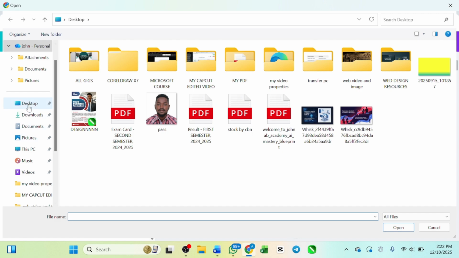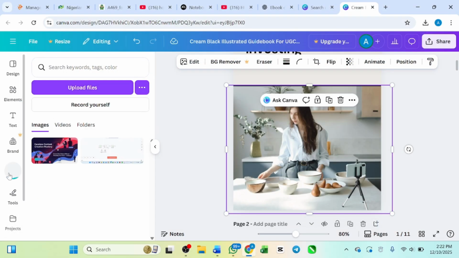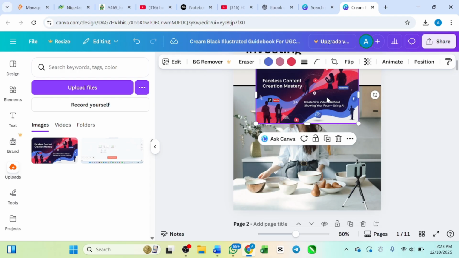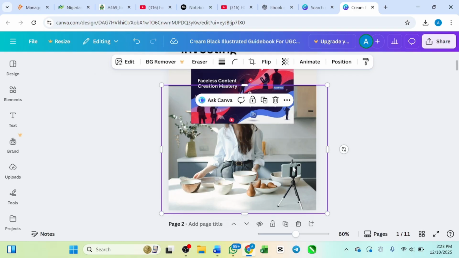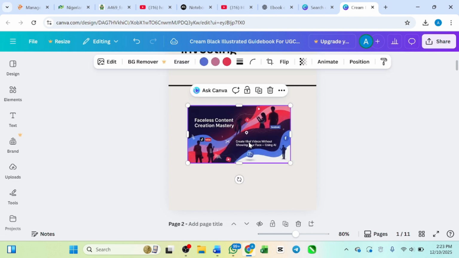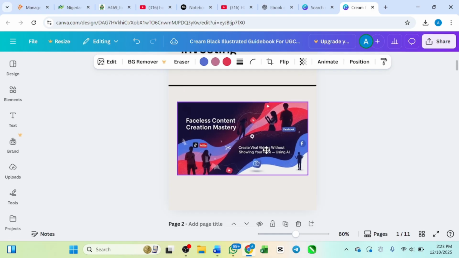If you have your own file, let me select desktop now. If I have any image, okay, let me just use this image. And then the image will be uploaded. See, it's uploading, right? Once it is uploaded, I can just bring it here instead. After it's uploaded, you can click it, and it's going to be here. Let me close this with the arrow collapse, and then I can remove this particular one. Backspace to remove it, and then you bring this one here. You see how I'm editing it, right? You can edit it to turn this into your own.